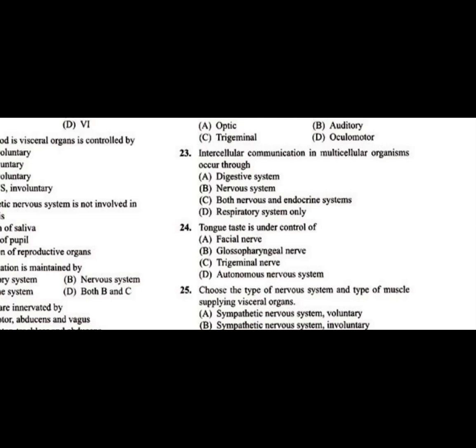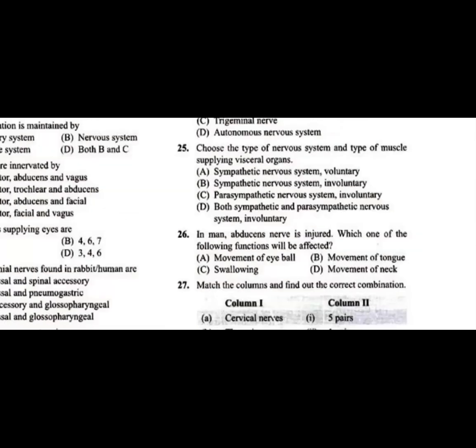Question number 25, choose the type of nervous system and the type of muscle supplying visceral organs. You have to find the type of nervous system and which type of muscle it supplies.